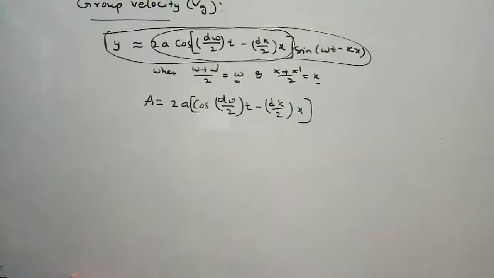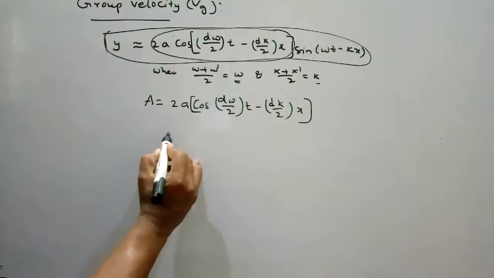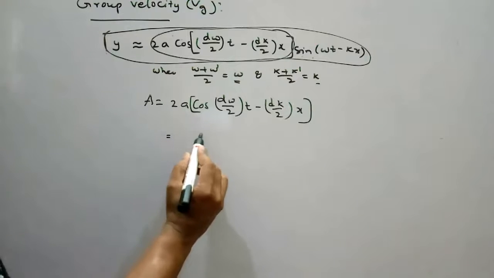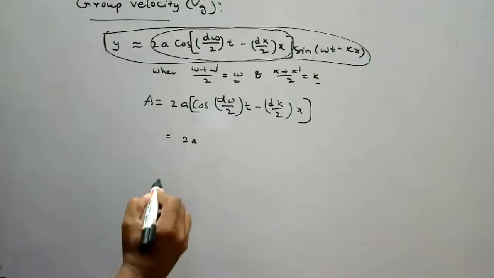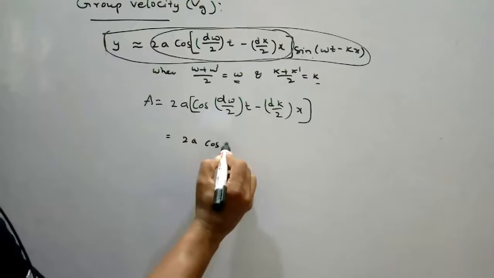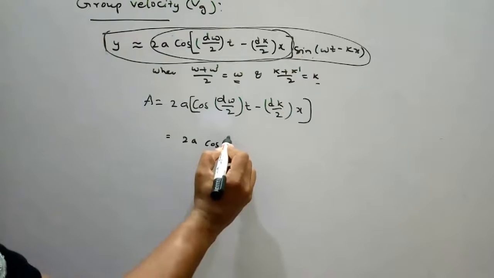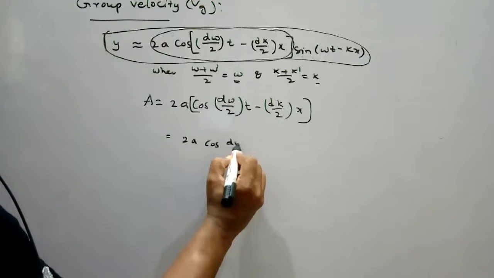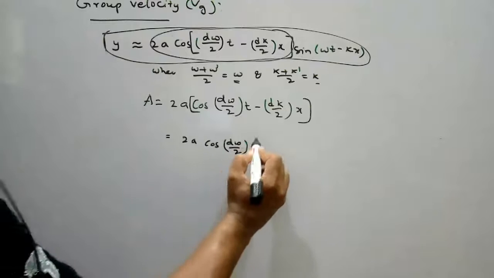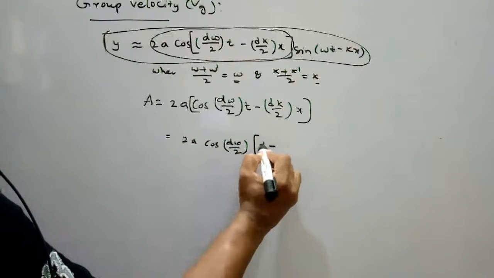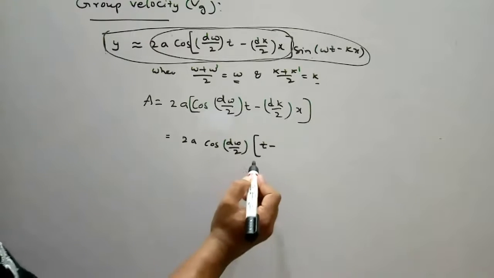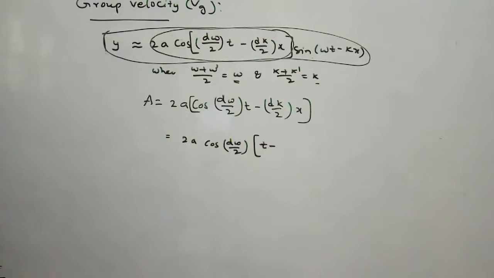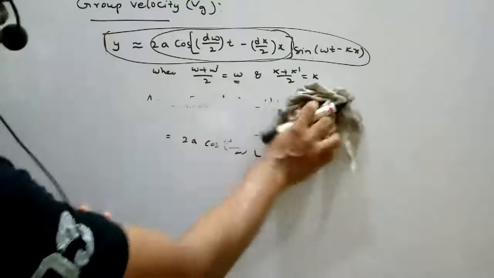This is the amplitude. So here we can write A equal to 2a cos d omega by 2, take common, t minus... Sorry, I made a mistake here.